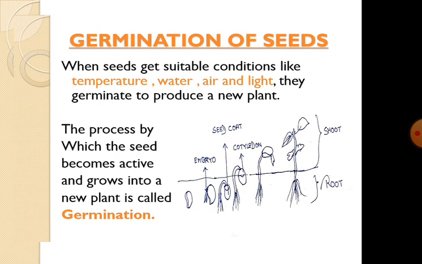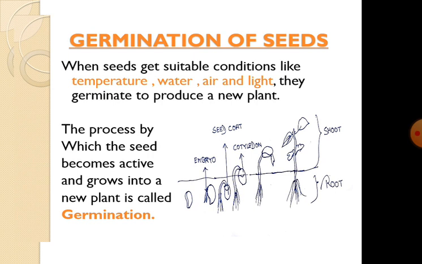An embryo lies dormant in a seed. Dormant means not expressive. In the presence of suitable conditions, it becomes active and develops into a small seedling.